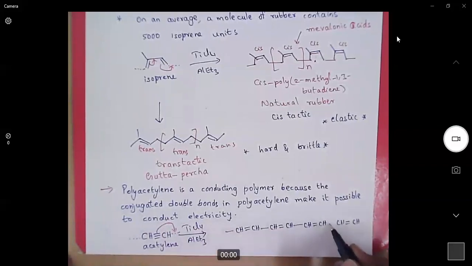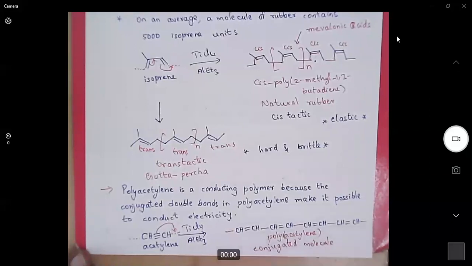Now look at this molecule. This is polyacetylene. Polyacetylene is a conjugated system. Because it has conjugation, electrons can be easily transferred from this center to this, from here to here.